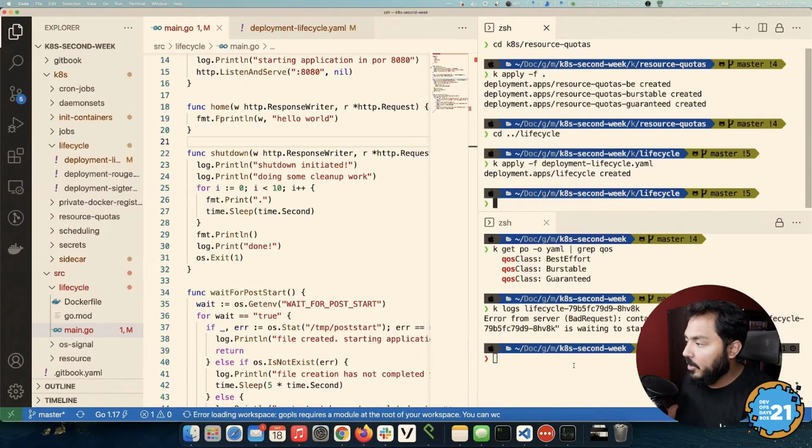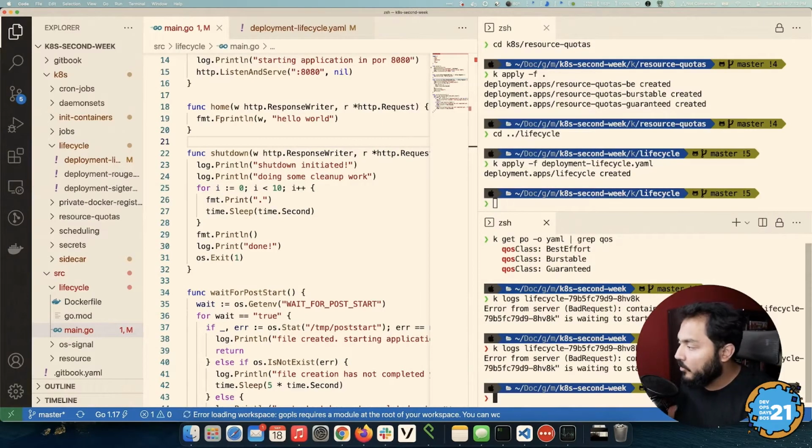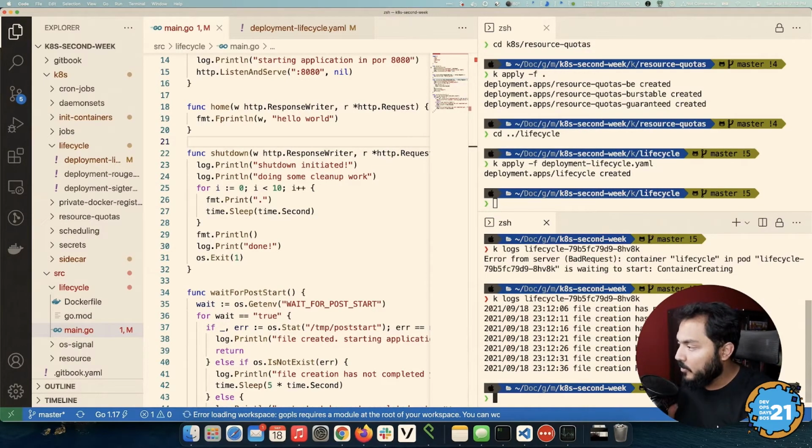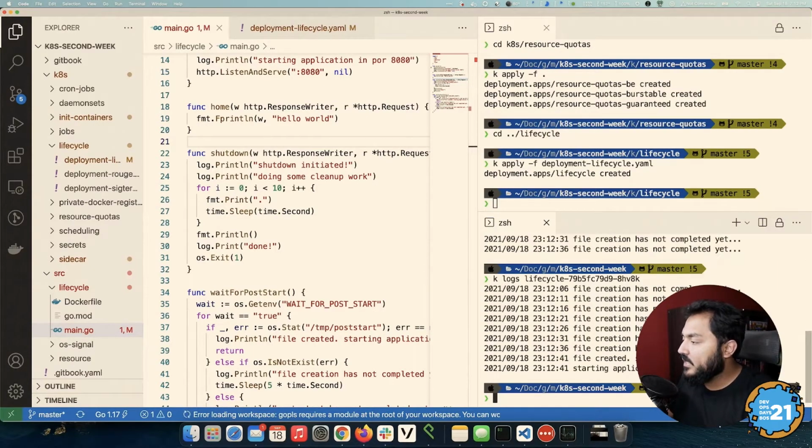So I'll look at the log one more time. I think almost 30 seconds have passed. Once 30 seconds has passed, we'll get that output. In this case, we do. We can see that the file creation has been completed. It prints about 6 to 7 times. Once that is done, we'll eventually see that file created. We're starting the application, and finally, we are starting the application on port 8080.